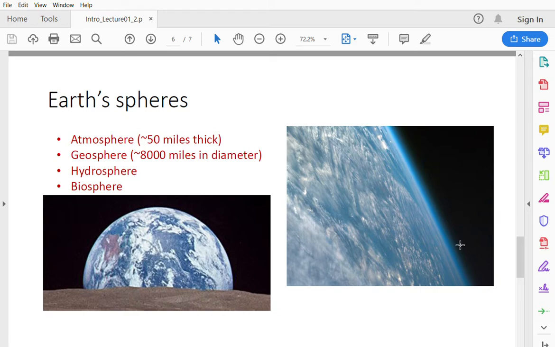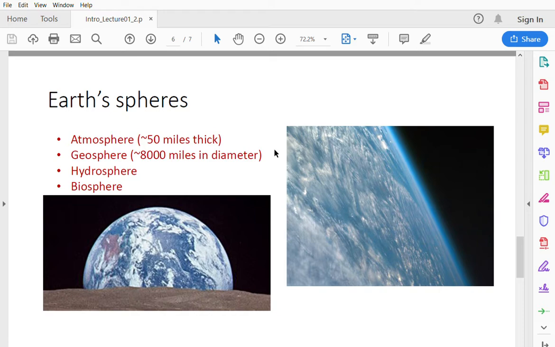The atmosphere itself is about 50 miles thick, but the geosphere, which is the planet Earth, is about 8,000 miles in diameter. So this gives you some idea of the range of scale we are talking about.